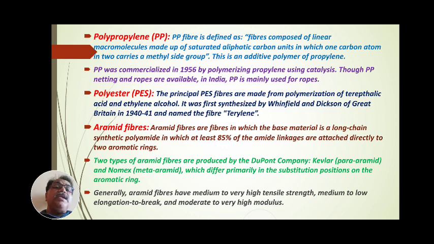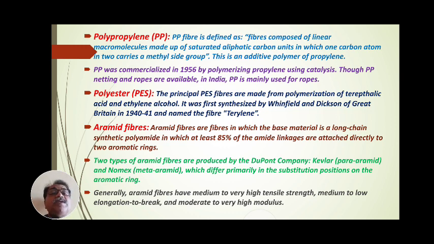Polypropylene fiber is a synthetic fiber defined as fibers composed of linear macromolecules made up of saturated aliphatic carbon units in which one carbon atom in two carries a methyl side group. That fiber is called the polypropylene fiber. This is an additive polymer of propylene.